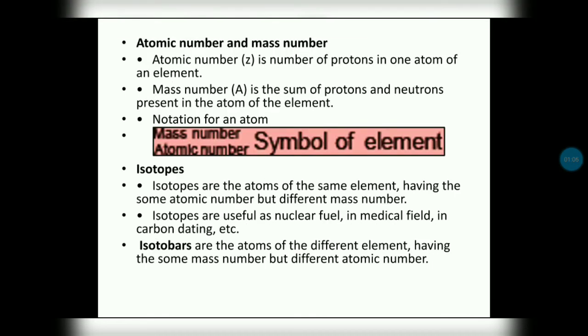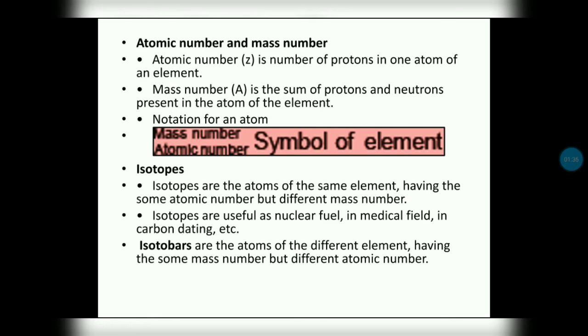Atomic number and mass number. Atomic number is denoted by the capital letter Z. It is the number of protons in one atom of an element. Mass number is denoted by the letter A. It is the sum of protons and neutrons present in the atoms of an element. To mention atomic number and mass number of an element, whatever we write downside is the atomic number, and upside we write the mass number.